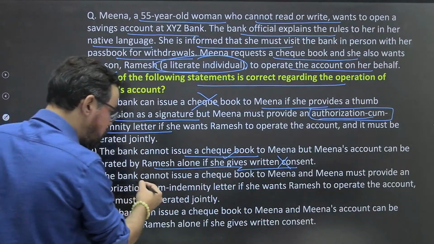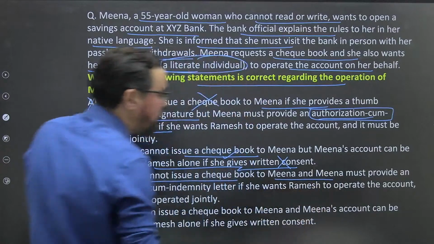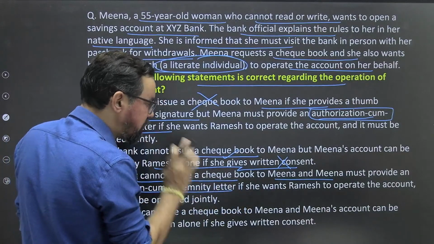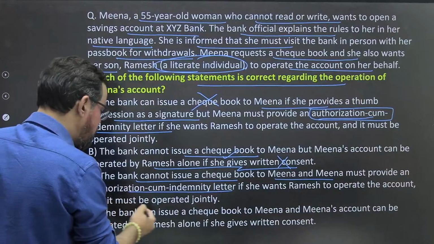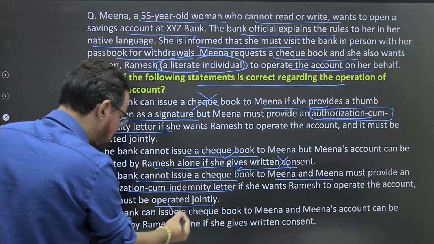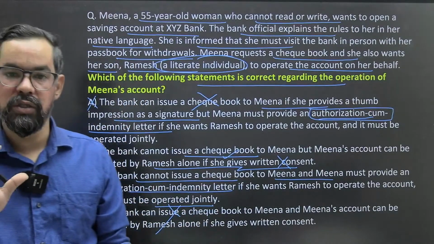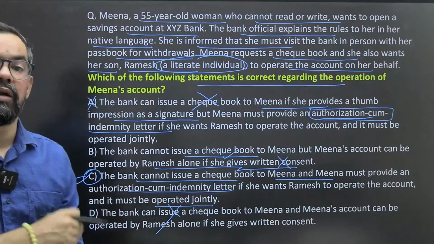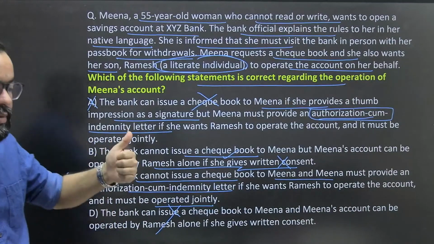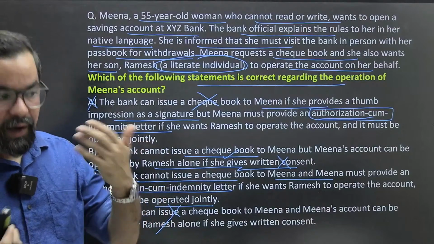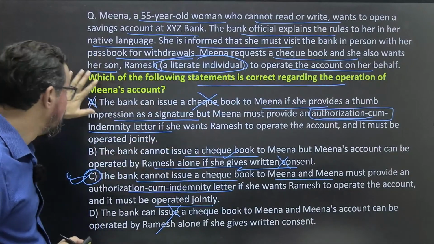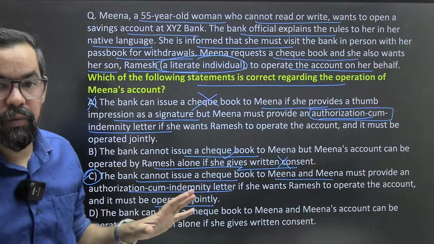The bank cannot issue checkbook to Meena, and Meena must provide an authorization cum indemnity letter if she wants Ramesh to operate the account, and it must be operated jointly. 100% true, ठीक है. The bank cannot issue checkbook and all, ठीक है. So option C will be the right answer for this one, ठीक है. So there is one document called authorization cum indemnity, that needs to be signed by Meena herself, ठीक है. तो उनके left thumb के impression के साथ, and that account will be operated jointly by both Meena and her son Ramesh, and we cannot issue a checkbook to an illiterate person.